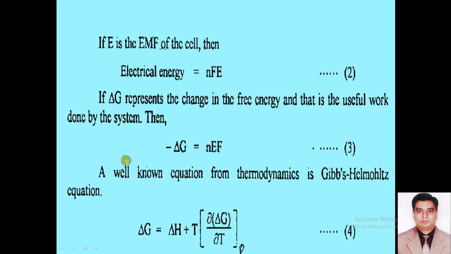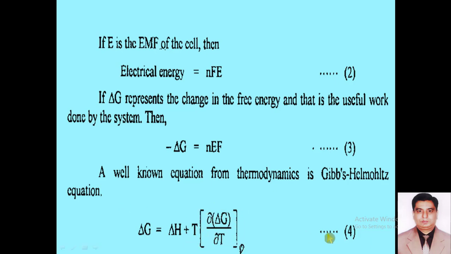Del H is the change in enthalpy. And what is enthalpy? Basically, enthalpy is the sum of the internal energy and pressure volume work, while T is the absolute temperature, and partial del G over partial T indicates the change in Gibbs free energy at constant pressure with respect to change in temperature.